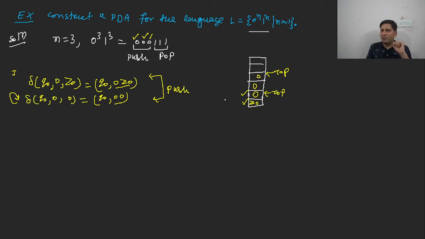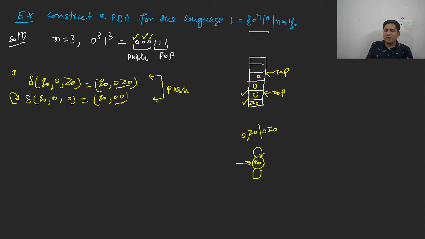Now, because we have to prove that we are having equal number of zeros and equal number of ones, we can also represent it in the form of a transition function. The transition function will look like this: you are having Q0 as the initial state, 0 is the input symbol, Z0 is the topmost symbol, and you have pushed 0 onto the stack.